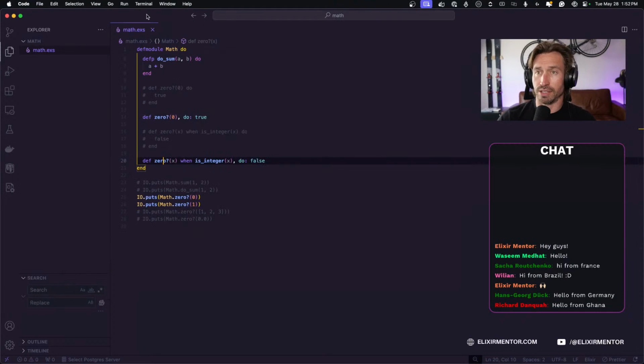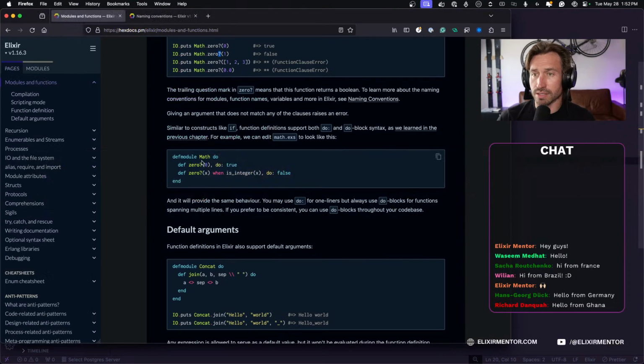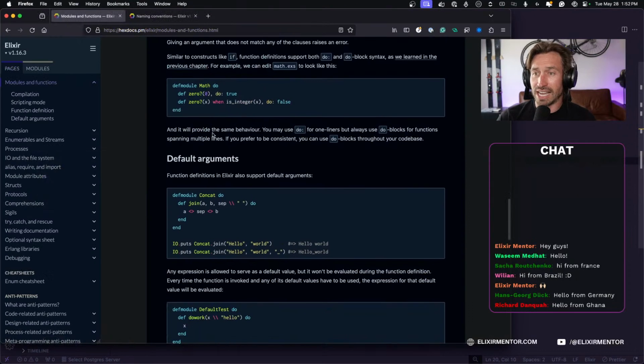Shorthand notation, or whatever you would call it, is useful. All right, back to Firefox. And it will provide the same behavior. You may use do colon for one-liners, but always use do blocks for functions spanning multiple lines. If you prefer to be consistent, you can use do blocks throughout your code base.